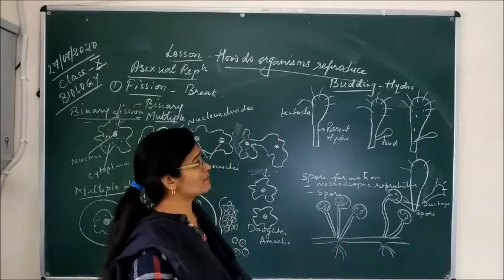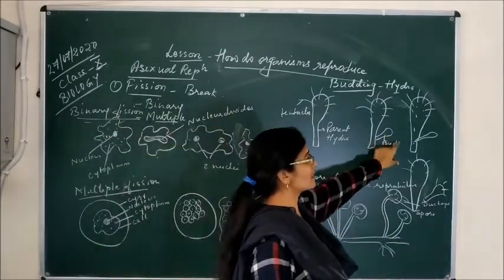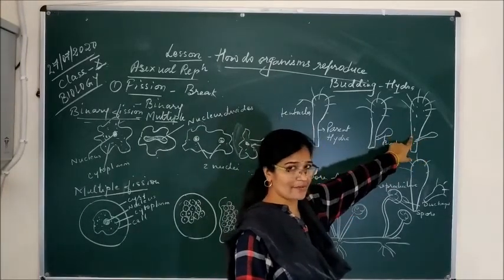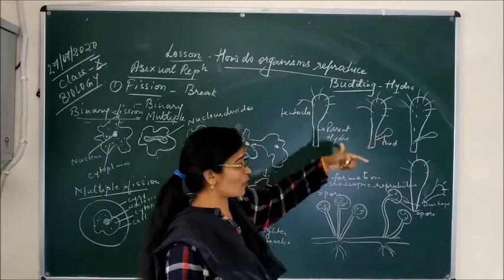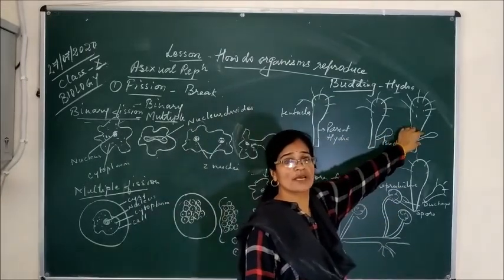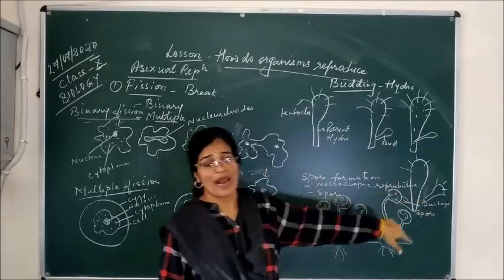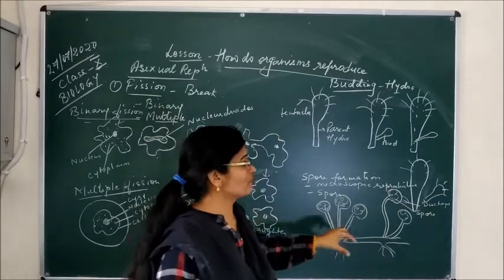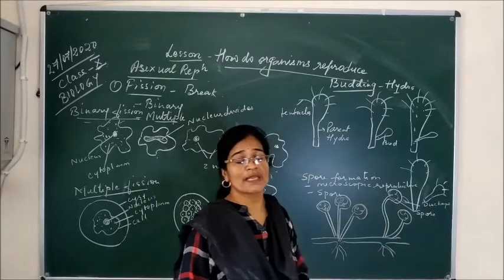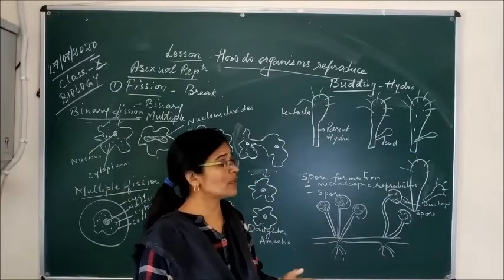What happens when they get proper favorable conditions, then this bud grows in size in the side of the Hydra, and when they get proper favorable condition, this Hydra detaches from the parent body. Here they become separate, and that bud which is detached from the parent body develops and grows into a new individual Hydra.